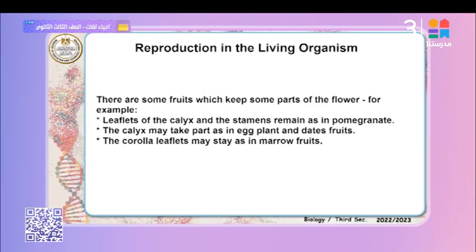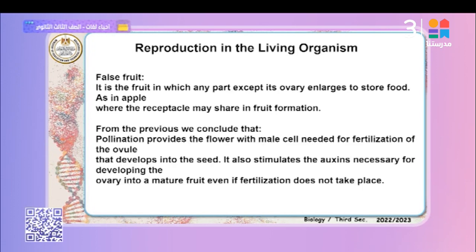So there are some fruits which keep some parts of the flowers. For example, leaflets of the calyx and the stamens remain in the pomegranates. The calyx may take part, as in eggplant, and in dates. The corolla leaflets may stay in the marrow fruits. That's right.